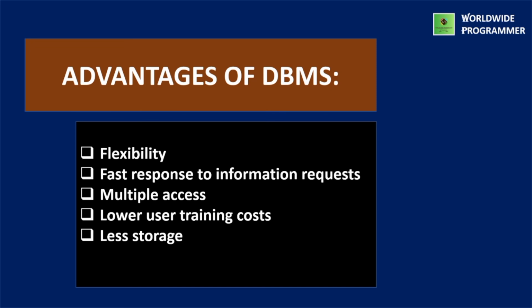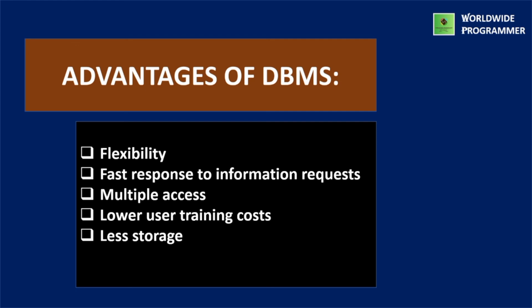And the last one is less storage. Theoretically all occurrences of data items need to be stored only once, thereby eliminating the storage of redundant data. System developers and database designers often use data normalization to minimize data redundancy, and it reduces the complexity of the system, and central control of data creation and definitions is possible.